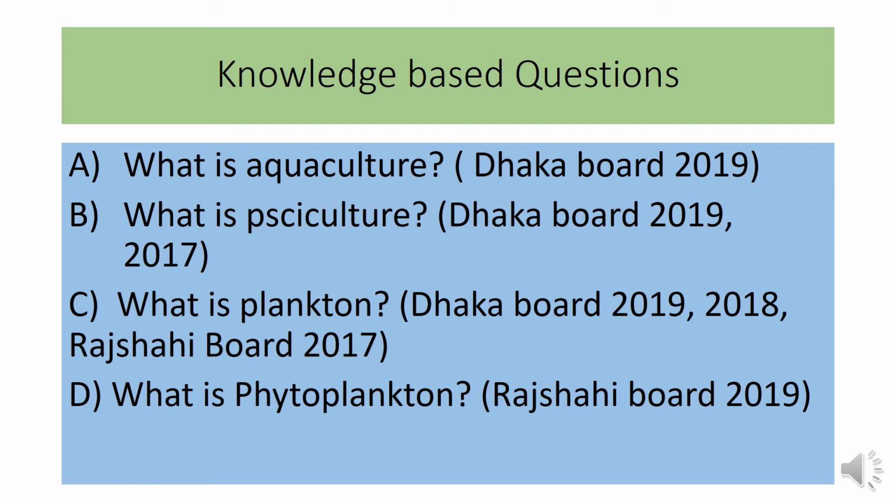Then, what is pisciculture? Mainly, when the breeding, rearing and transplantation of fish is done by artificial means, it is called pisciculture. In pisciculture only fish is cultured, and in aquaculture not only fish is cultured, but fish along with different aquatic animals and plants may be cultured.